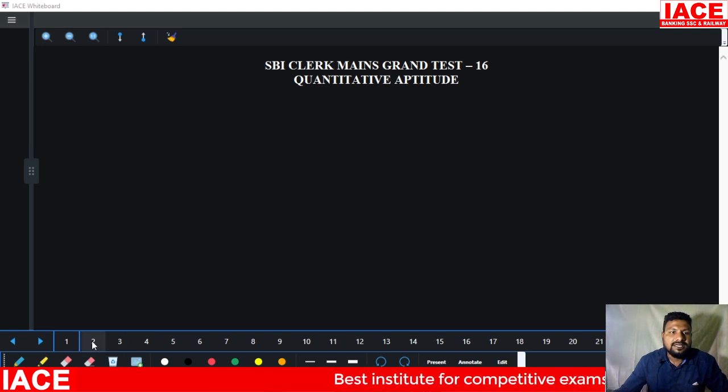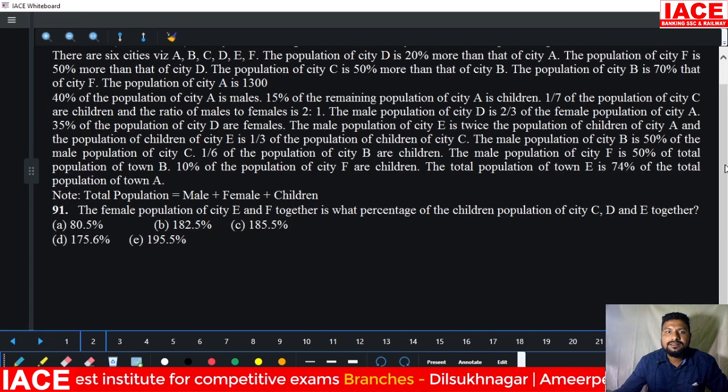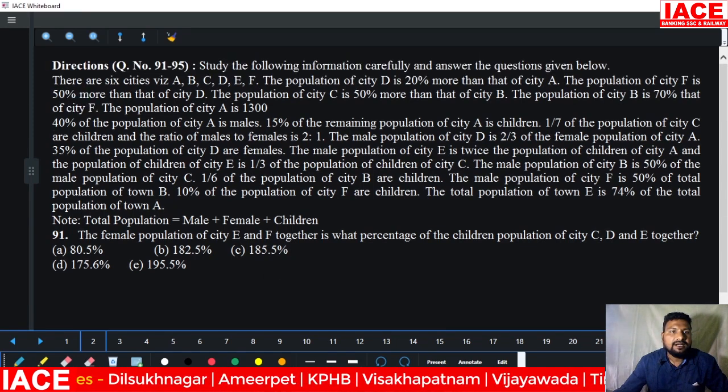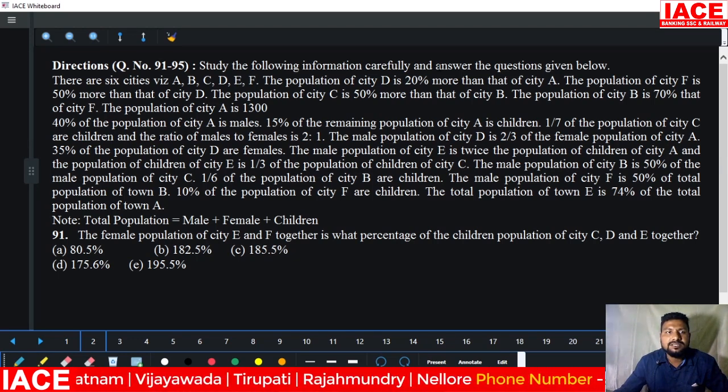We'll go for the questions directly. Look at the first one. The first one is about case-let DI. It is somewhat lengthy. It is questions 91 to 95. Study the following information carefully and answer the questions given below.